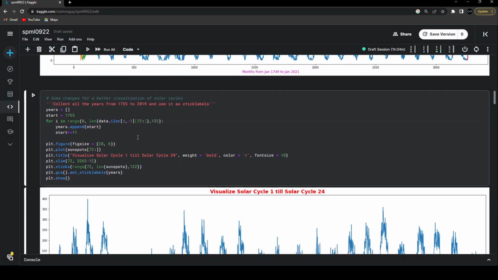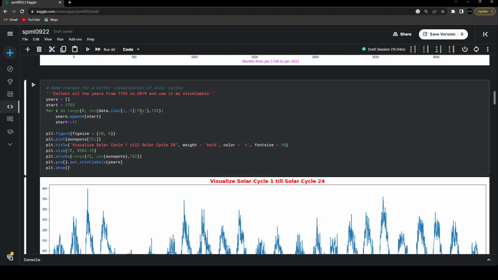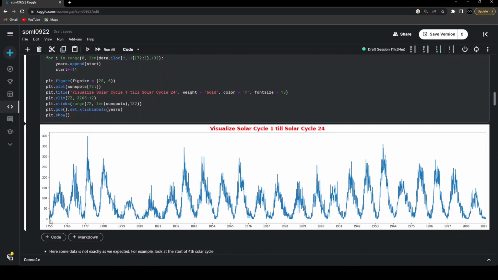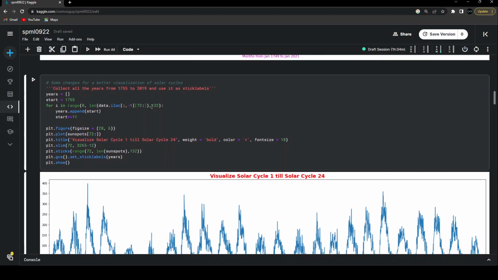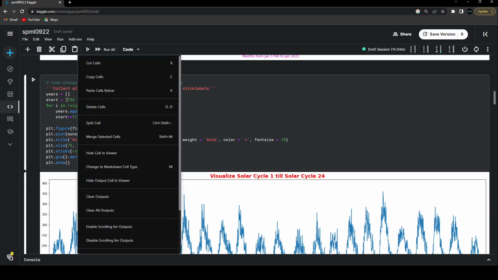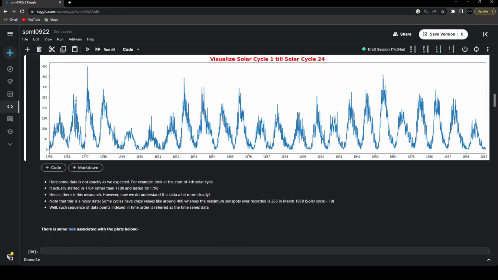And then what I'm doing over here is, I'm taking the data points from 72, because I know that this is the starting point. So from that 72 point, I'm considering all the data, and then I'm skipping 132 months of data, and whatever is the value, I'm appending it, and then adding 11 to the starting value, because I know that all these years are 11 years apart.